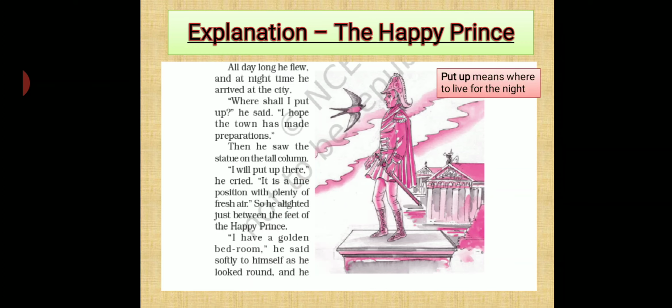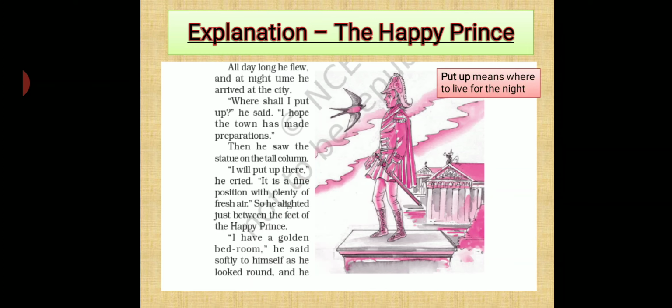So now this bird kept flying on its way to Egypt. At night it reached the city of the Happy Prince. It wanted to stay somewhere for the night, so it thought about where to stay. The bird says that hopefully the city has made some arrangements for it to stay. Obviously, the bird does not mean what it is saying. We can say that probably the bird is being humorous.